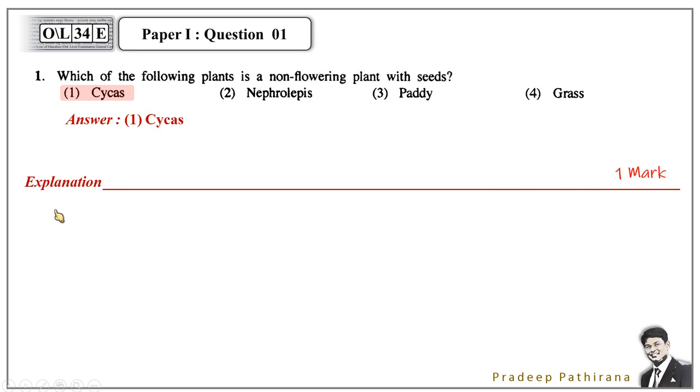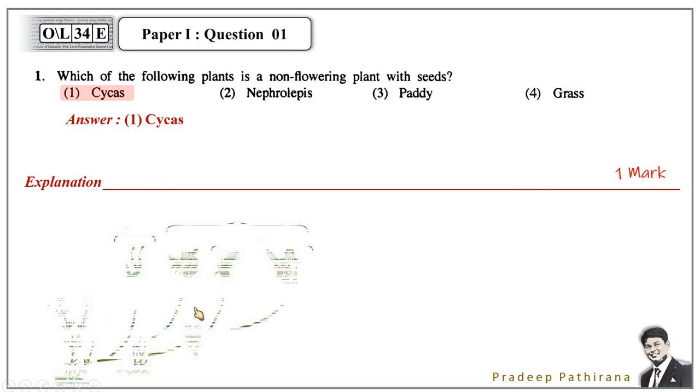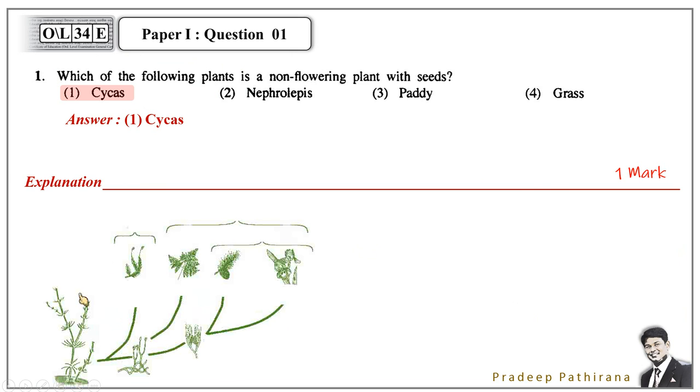And let's go for an explanation. How did we take this cycas as the answer? Here, this chart shows the evolution history of the plants. The plants originate from the algae types, and they are the green microorganisms who started the photosynthesis. And algae then develop into very low level plants called mosses.